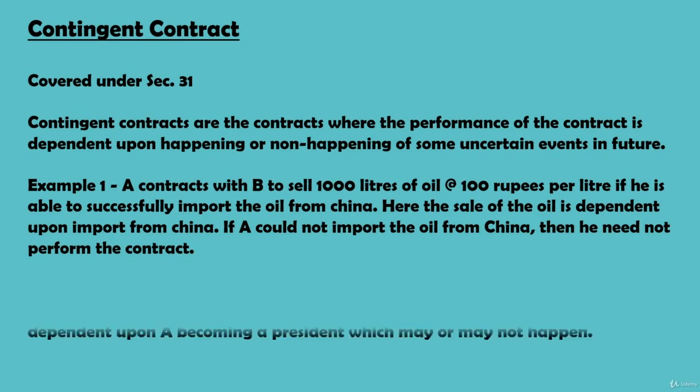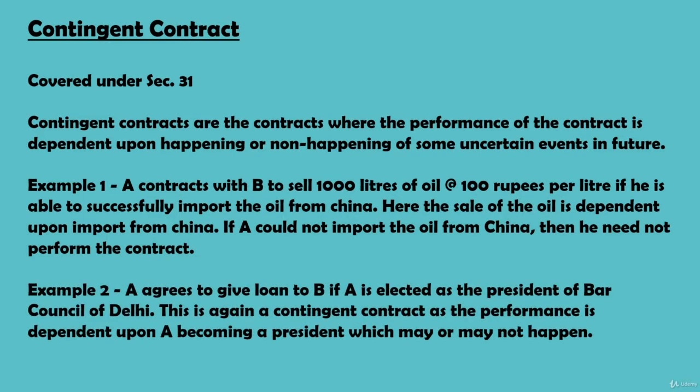Take another example. A agrees to give loan to B if A is elected as the president of Bar Council of Delhi. This is again a contingent contract as the performance is dependent upon A becoming a president, which may or may not happen. Clear?